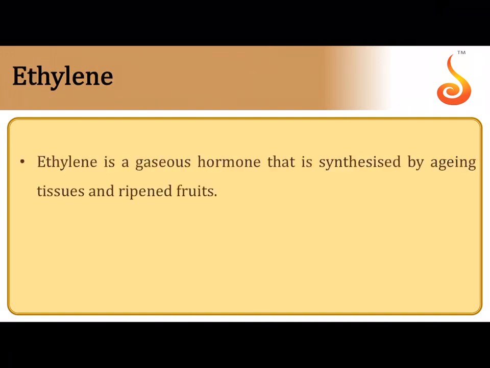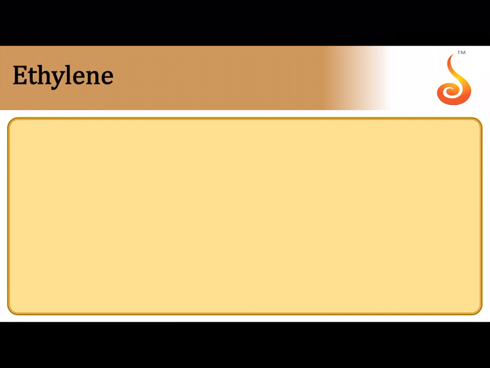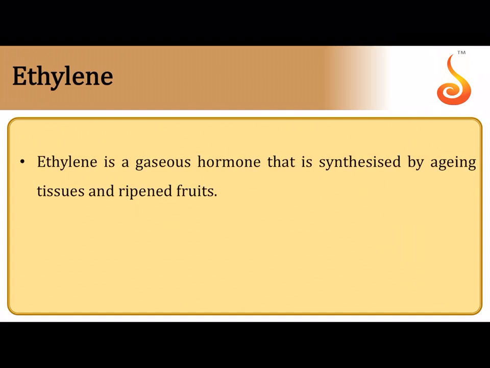Ethylene is the next hormone that we are going to discuss. Until now, whatever we discussed, that is auxin, cytokinin, and gibberellin, are all growth promoters. But now we come to the gray area where ethylene may be a growth promoter, or it may be a growth inhibitor, because ethylene helps in flowering, it helps in fruiting, and all those good things.